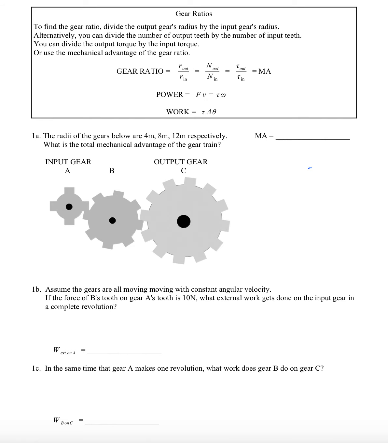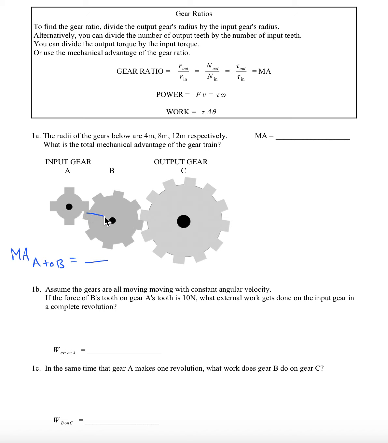In a past video, I had showed how to find the mechanical advantage between two gears. And I'll do it here between gears A and B. All we have to do is divide the output radius by the input radius.